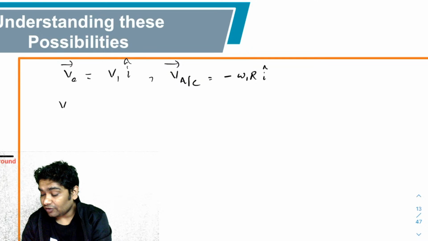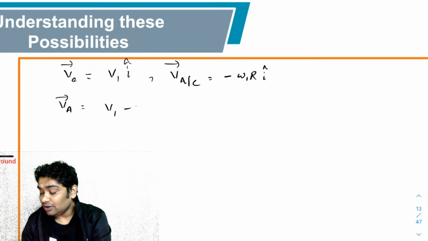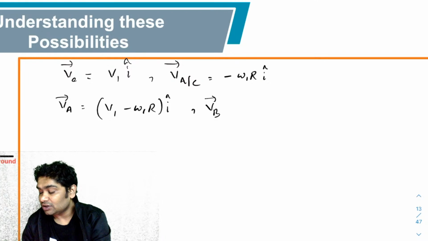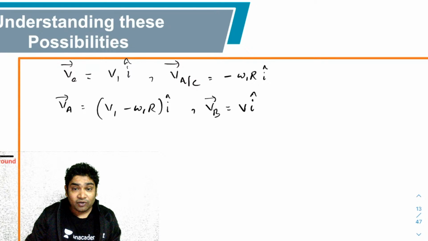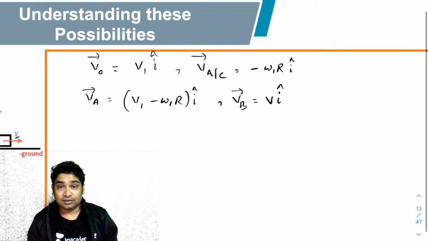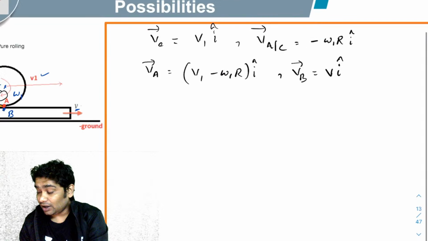The velocity of A with respect to the ground is the addition of both, that is V1 minus omega 1 R i cap. Now the velocity of B was V i cap. The condition for pure rolling is, now there are three possibilities. What are the three possibilities?